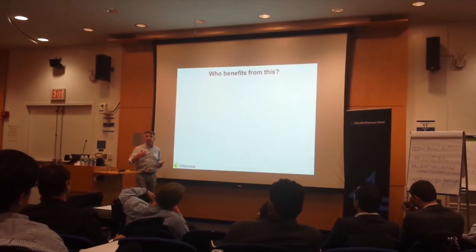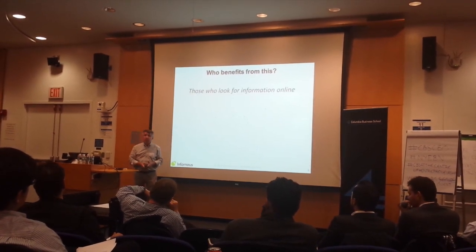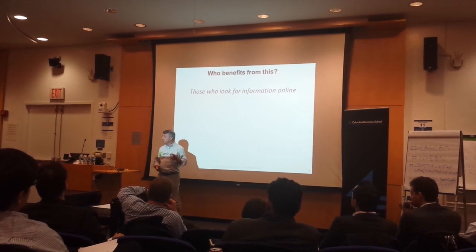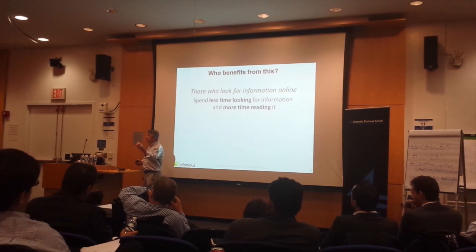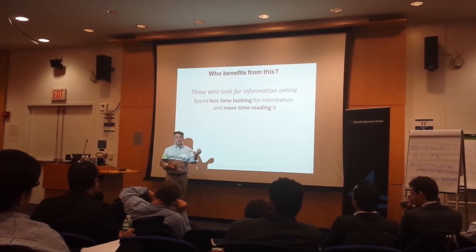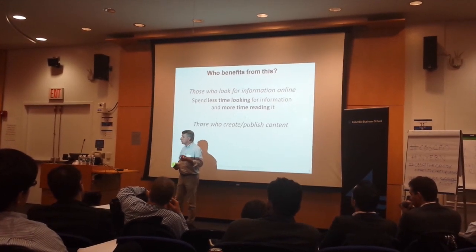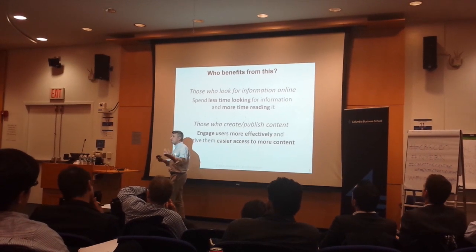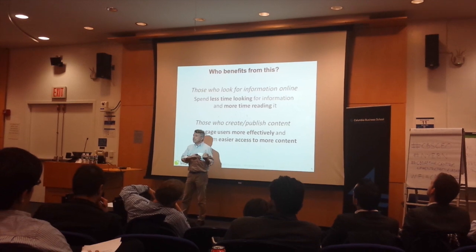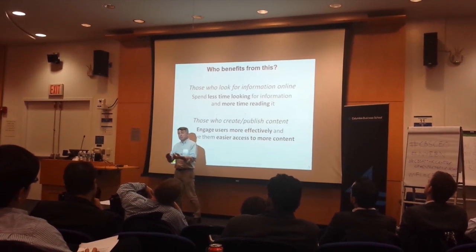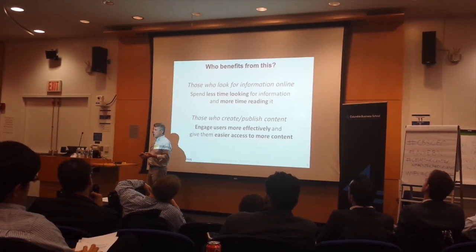Now, that kind of content exploration, if you will, is extremely powerful because you can actually benefit by spending less time looking for information, and you can spend more time actually reading the information that you care about. There's a second group of people that has been benefiting from this kind of technology, and that's publishers. Because publishers are spending a tremendous amount of time generating content that people cannot find. And so by using Infomous on their websites, a number of publishers are able to engage their users more effectively and find more of their content.